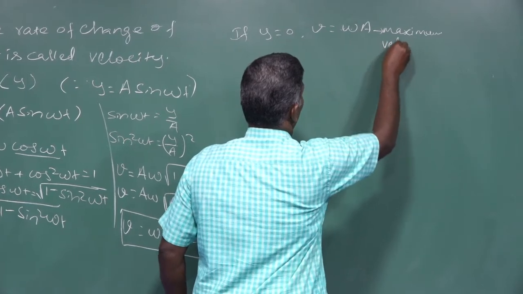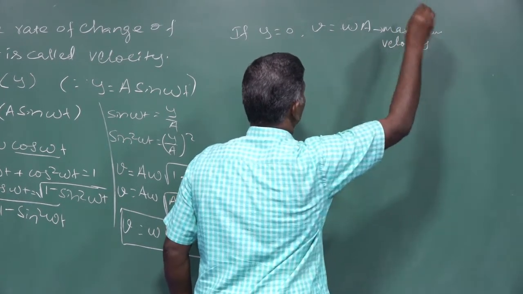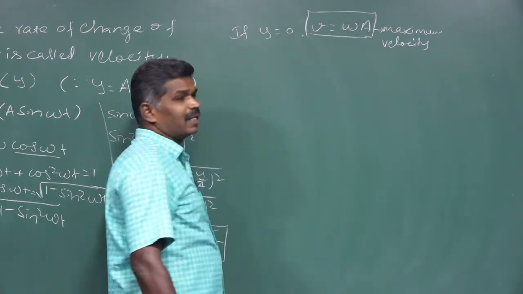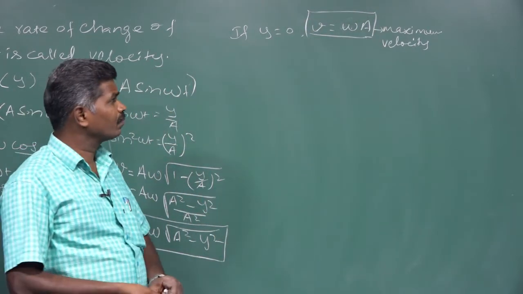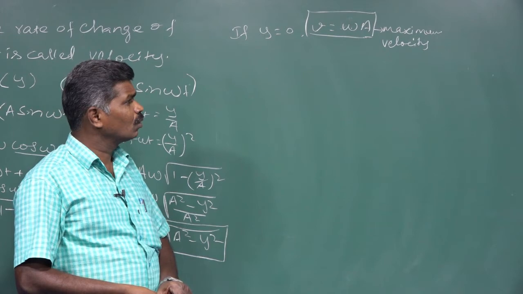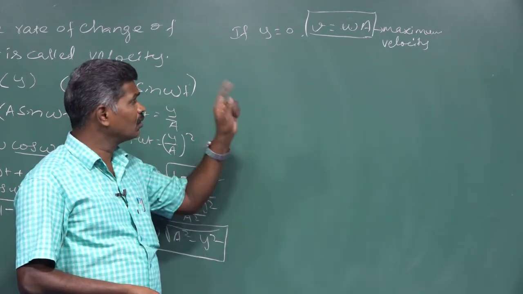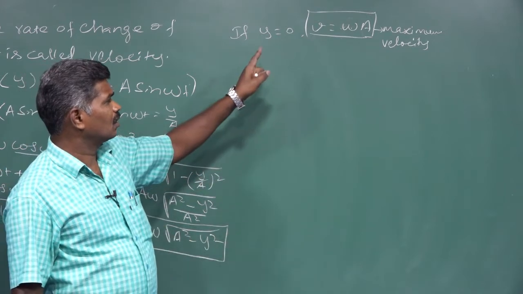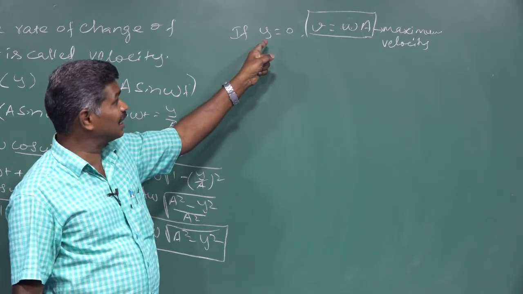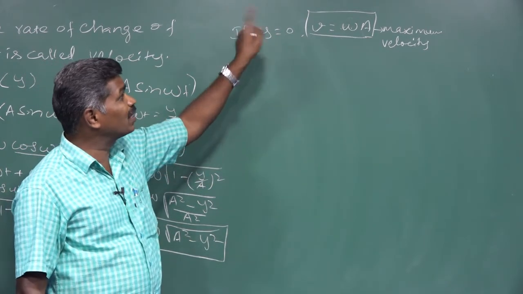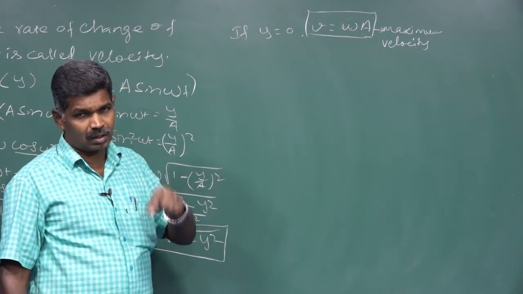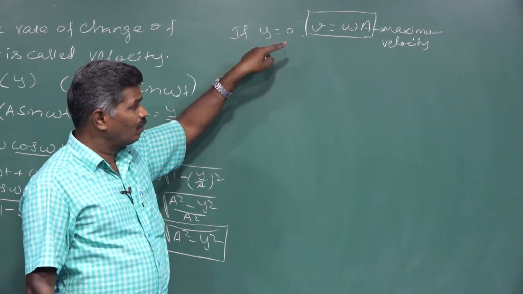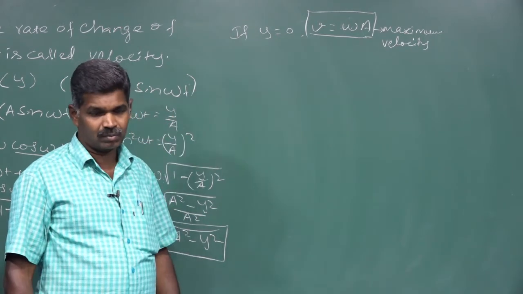Maximum velocity. In a simple harmonic motion, the vibrating particle's maximum velocity V is equal to omega into A. Here we have taken the condition where displacement is 0. It is in the mean position. Displacement is 0, velocity is maximum.